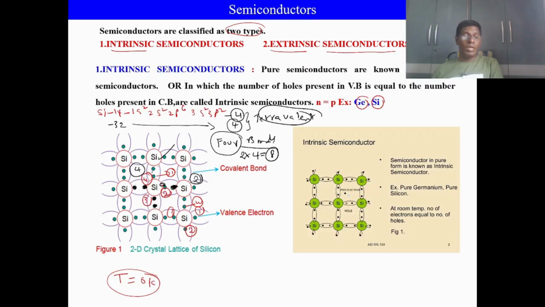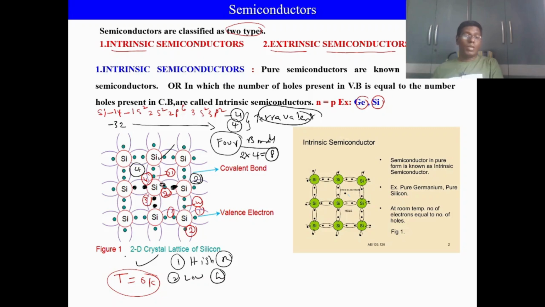Now coming to this, at this temperature, no electron is free. That means no electron is free to carry charge from one place to another at absolute or 0 Kelvin. Because no electron is free at 0 Kelvin, this material shows high resistance and almost 0 or low conductance.